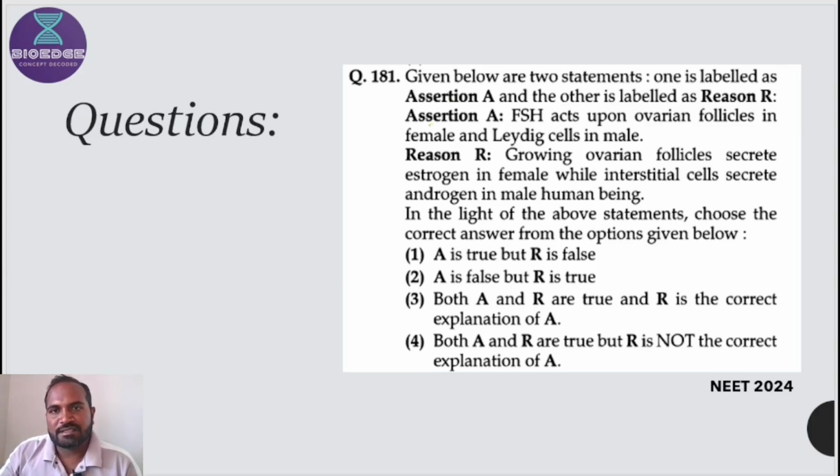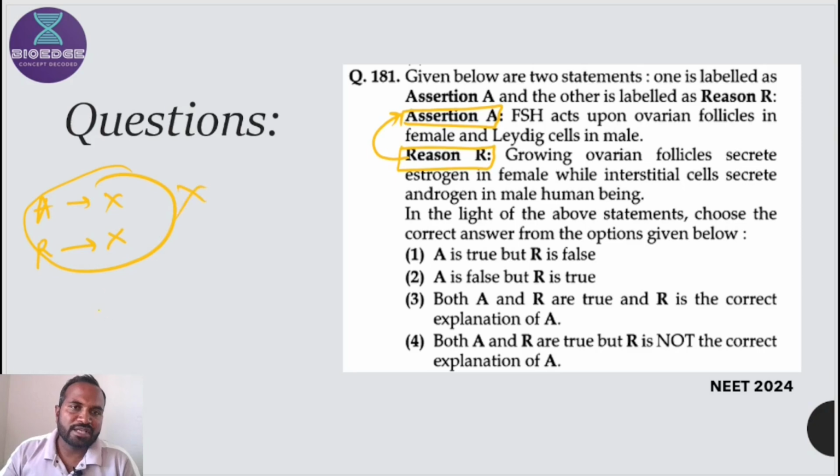You can save time by directly reading the assertion and reason and trying to connect them. There is a technique. If any statement among assertion and reason is wrong, or both statements are wrong, there is no relation. If assertion is correct but reason is wrong, or reason is correct but assertion is wrong, then also there is no relation.